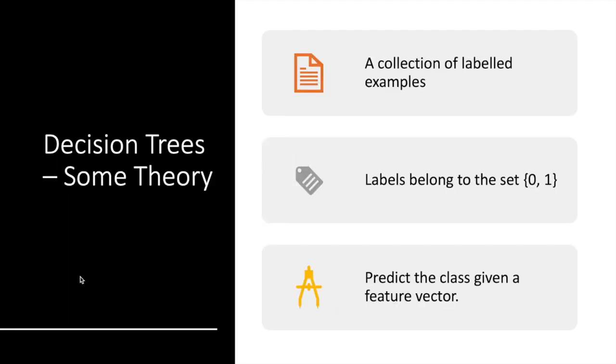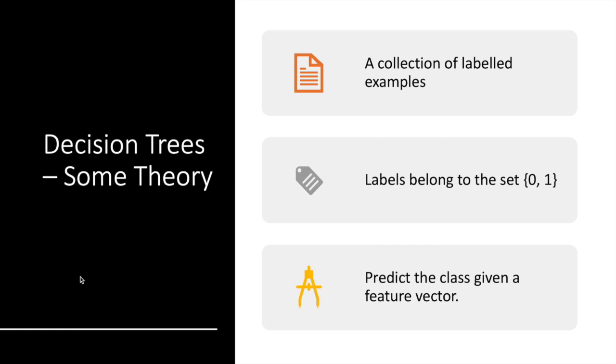Like previously, we have a collection of labeled examples, and labels belong to the set 0 and 1. And what we want to do is to build a decision tree that would allow us to predict the class of a given feature vector. So for now, we're talking about classification. Of course, we have decision tree regressors as well.